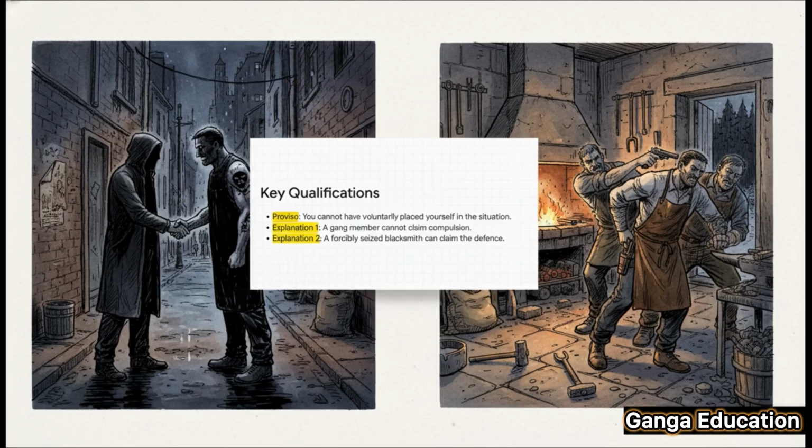Explanation 1 gives us a perfect example. You join a gang of dacoits, you can't later claim you were forced to commit a crime. You knew what you were getting into. On the other hand, explanation 2 shows the opposite.